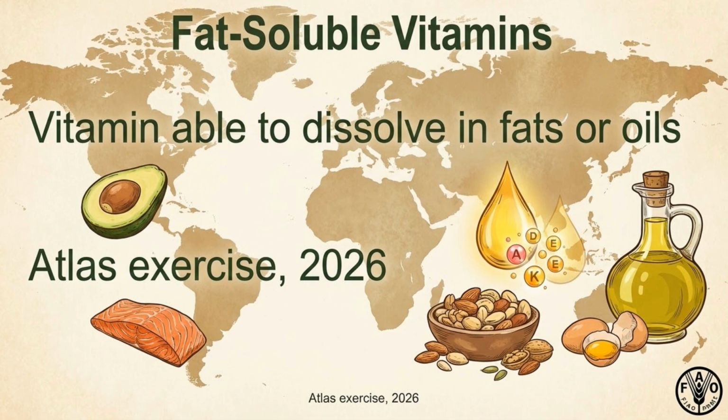Fat-soluble vitamins are vitamins that dissolve in fat and are stored in the body's fatty tissue and liver. They include vitamin A, vitamin D, vitamin E, and vitamin K. How they work: absorbed with dietary fat, stored in the body. Unlike water-soluble vitamins, they are not needed daily in large amounts.